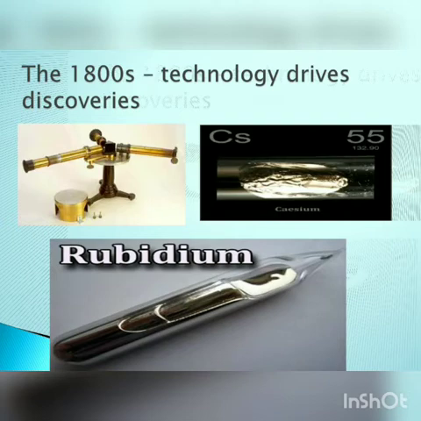Aluminium was also discovered in the 1800s. It wasn't found earlier because it is strongly joined to oxygen in the rocks, so it was not easy to obtain aluminium.